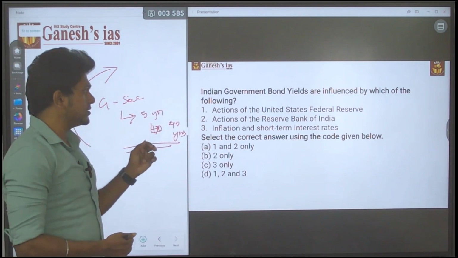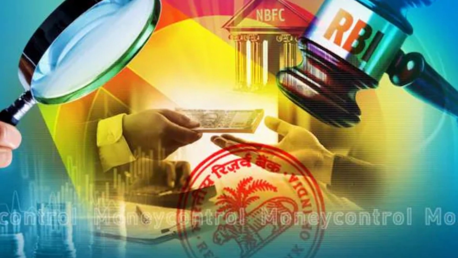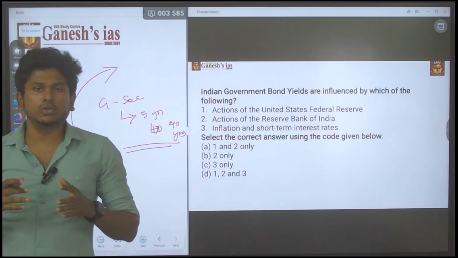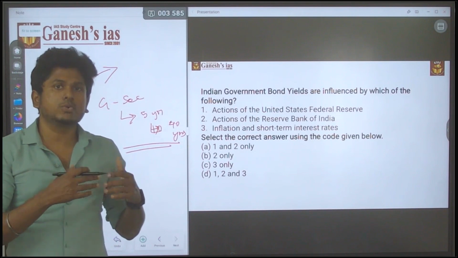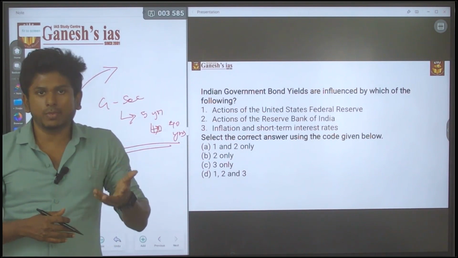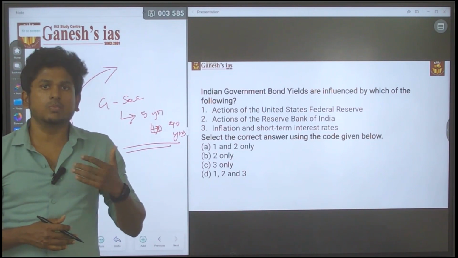Next, the second thing: action of the RBI. Consider that the RBI is buying a lot more GSEC. You are already holding certain GSEC, and now the RBI, through open market operations, is buying government securities.